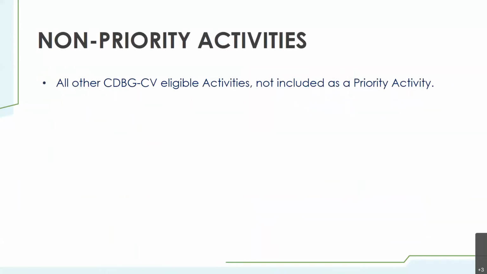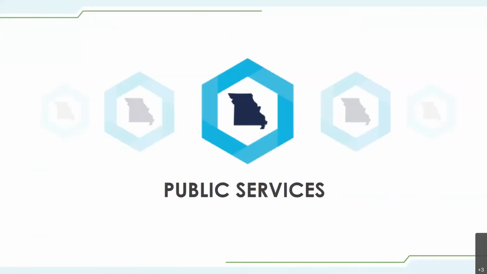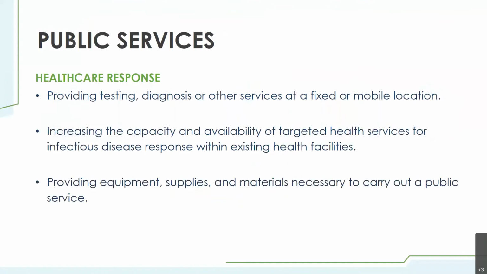Non-priority activities are all other CDBG-CV eligible activities, but are simply not included as a priority activity. First activity, public services. Public services includes the healthcare response, which may include providing testing, diagnosis, or other services at a fixed or mobile location. Increasing the capacity and availability of targeted health services for infectious disease response within health facilities, or providing equipment, supplies, and materials necessary to carry out this public service.